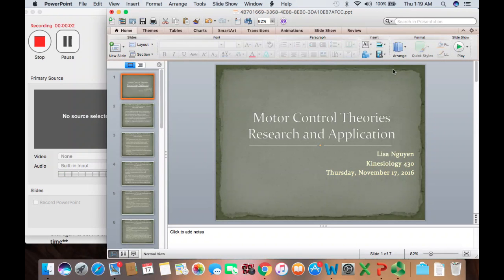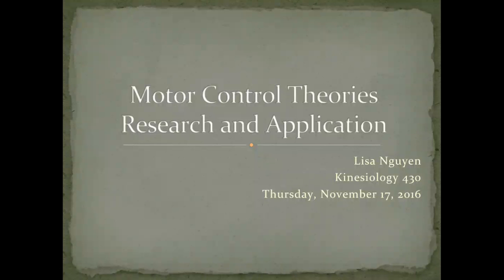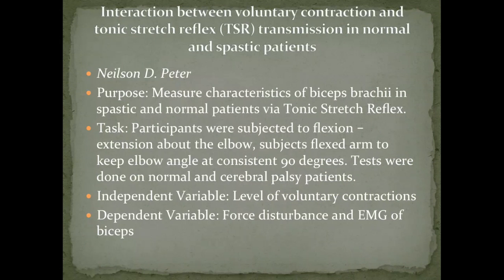For my second project, I decided to do motor control theories, research, and application. The title of the first paper was Interaction between Voluntary Contraction and Tonic Stretch Reflex Transmission in Normal and Spastic Patients. The purpose of the study was to measure the characteristics of the biceps brachii muscle in spastic and normal patients, sustaining different levels of voluntary contraction, and this was to conclude that the supraspinal control of reflex transmission should be impaired in spastic patients.